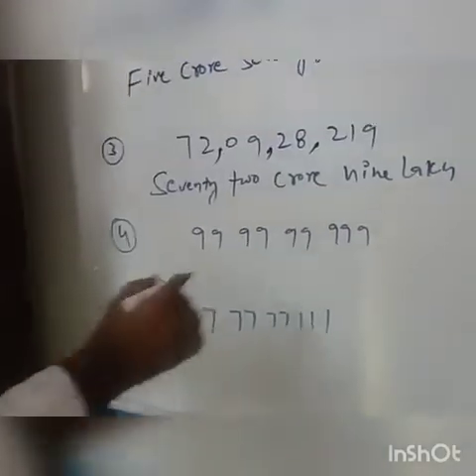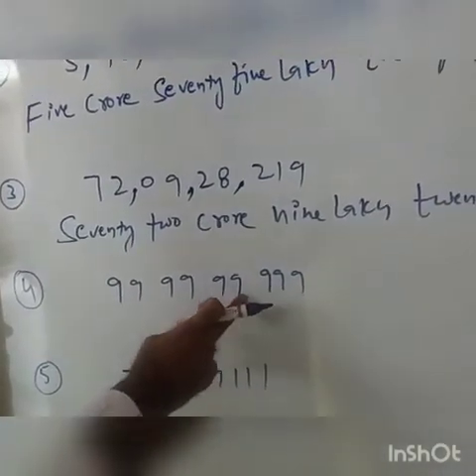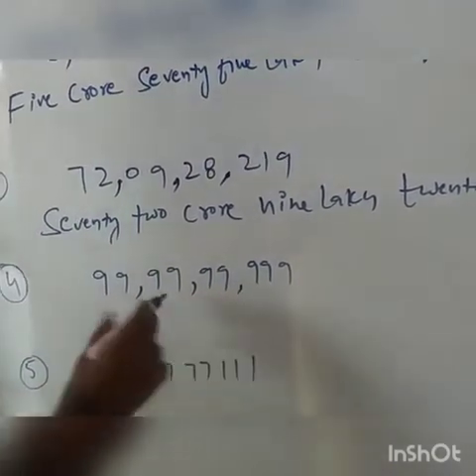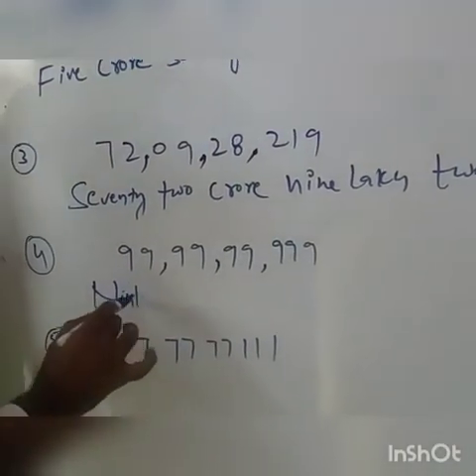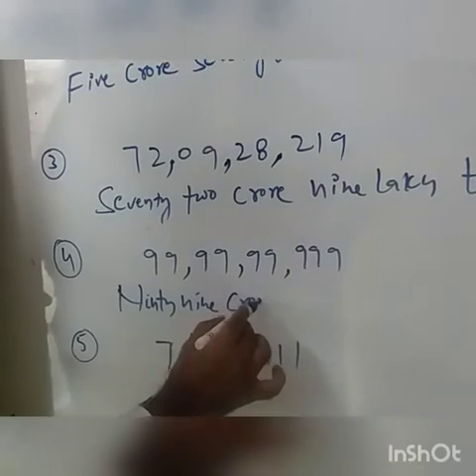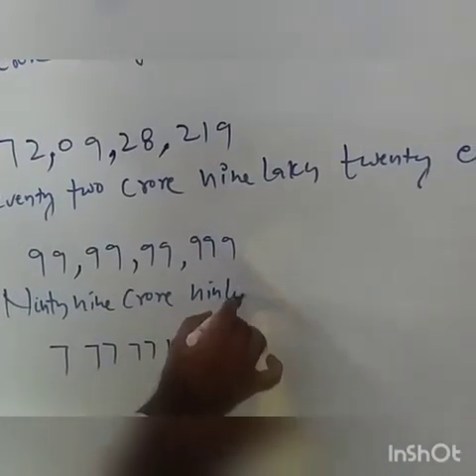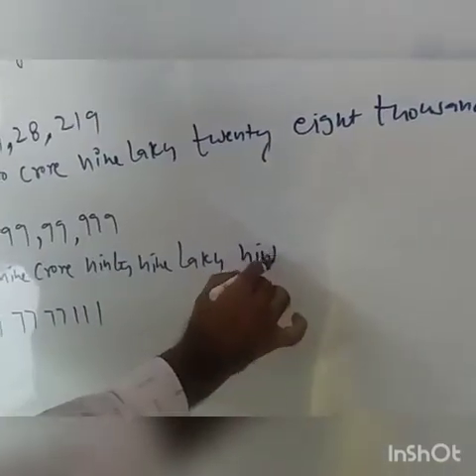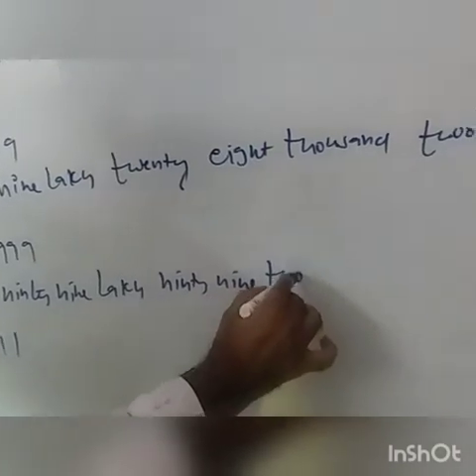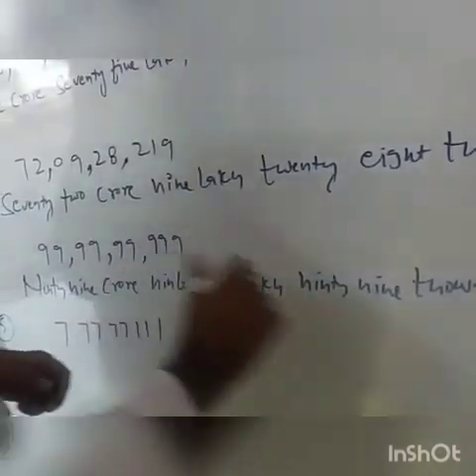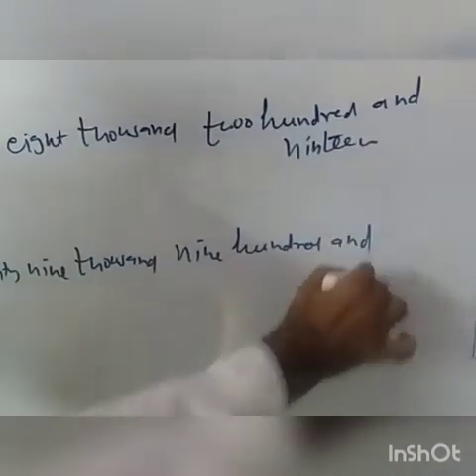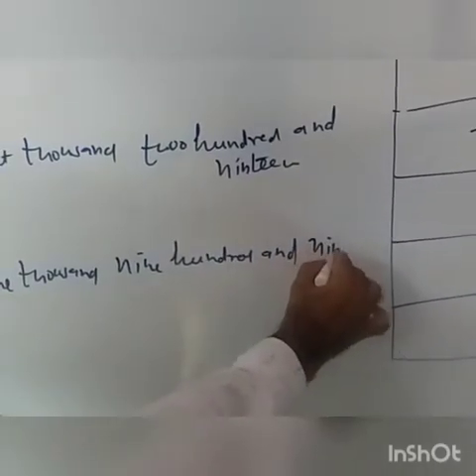Now this one: ones, tens, hundreds, thousands, 10,000s, lakhs, 10 lakhs, crores, 10 crores. 99 crore, 99 lakh, 99,999. Okay, this is the number.